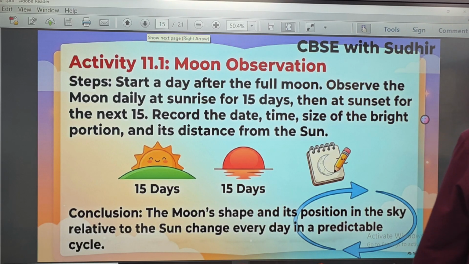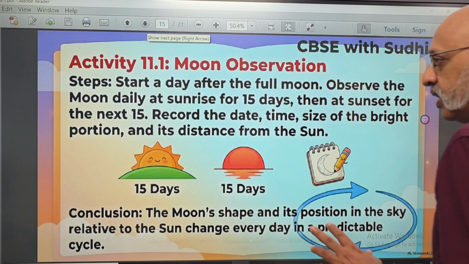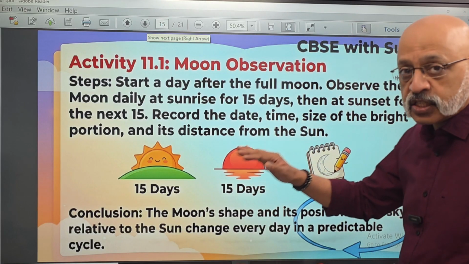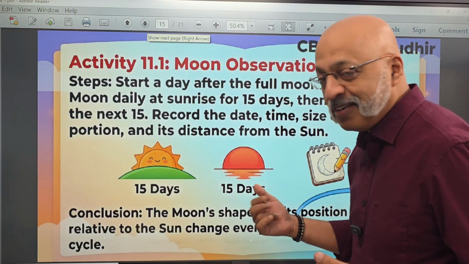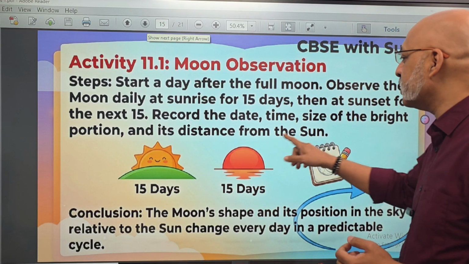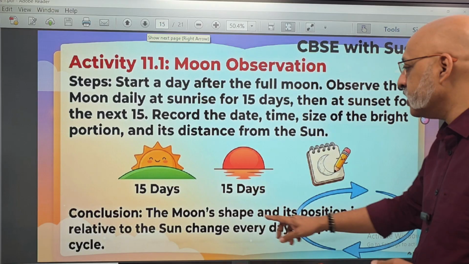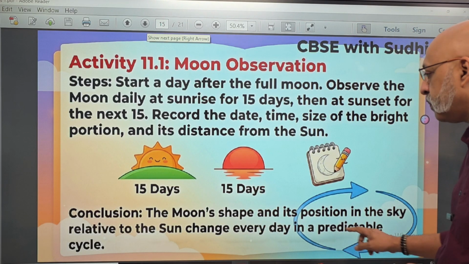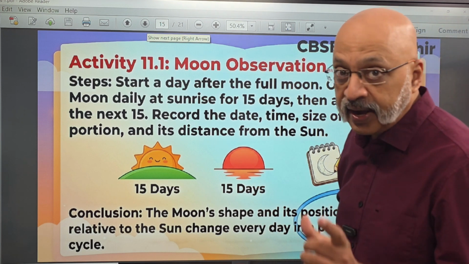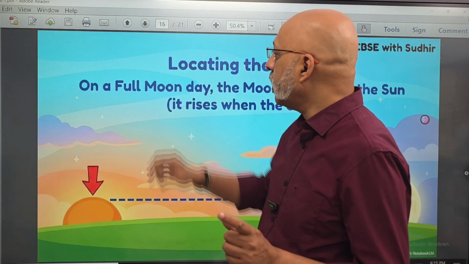So now, as per your book activity 11.1, what you are expected to do is that you start a day after the full moon, observe the moon daily at sunrise for 15 days. So you will need to get up at around 5:30 or so. Then at sunset for the next 15 days, record the date, time, size of the bright portion, and its distance from the sun. I remember doing all this when I was doing the project in class 12. So 15 days plus 15 days, the moon's shape and its position in the sky relative to the sun change every day in a predictable cycle. That's what you will find. That's the activity you are meant to do.